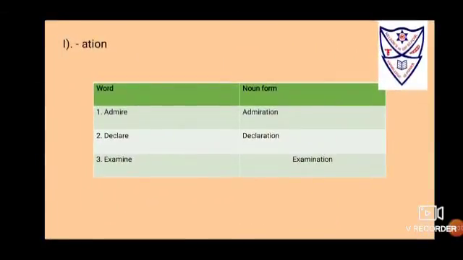How to use the suffix ation? If the verb is admire, then remove e, put ation, changes to admiration. If the verb is declare, remove e, put ation, changes to declaration. If the verb is examine, remove e, put ation, that changes to examination.